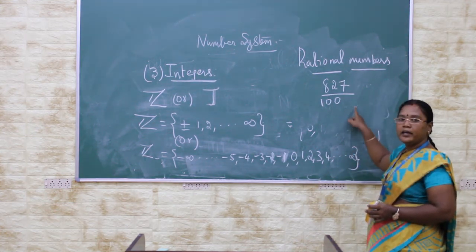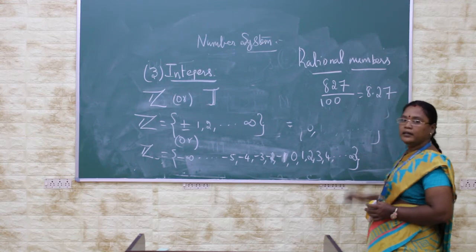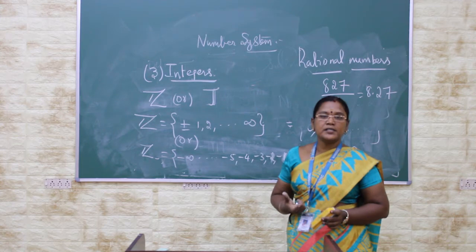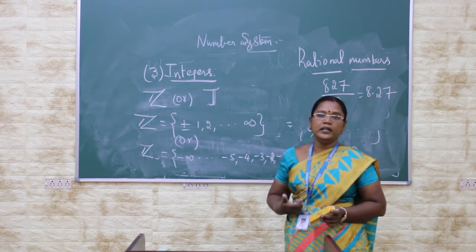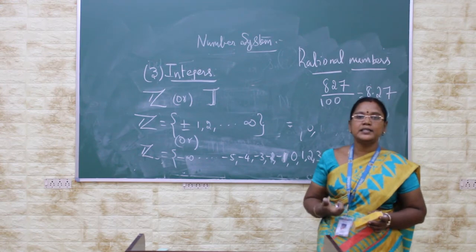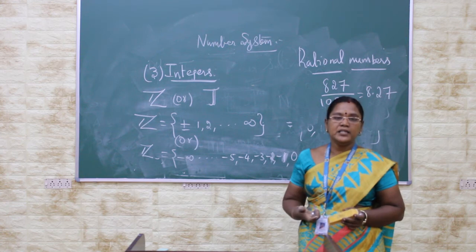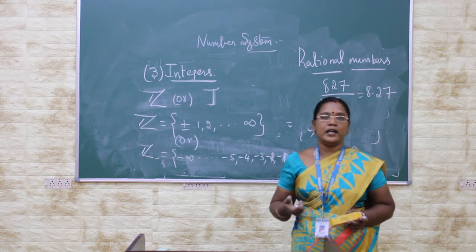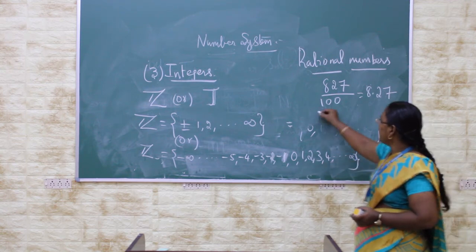827 divided by 100 is equal to 8.27. So the decimal form of numbers can also be given as rational numbers. When we divide any two numbers, it gives an integer. An integer is nothing but a ratio form. Another way to say it: a number that can be written in ratio form is said to be a rational number. Other than the rational numbers are the irrational numbers.